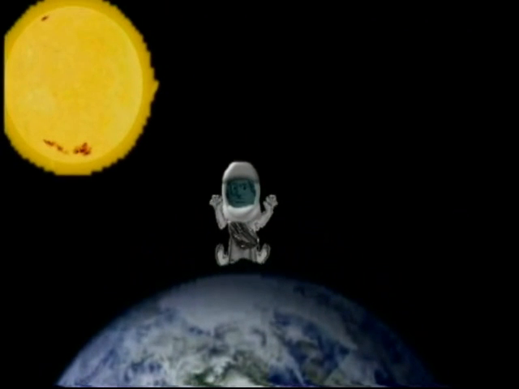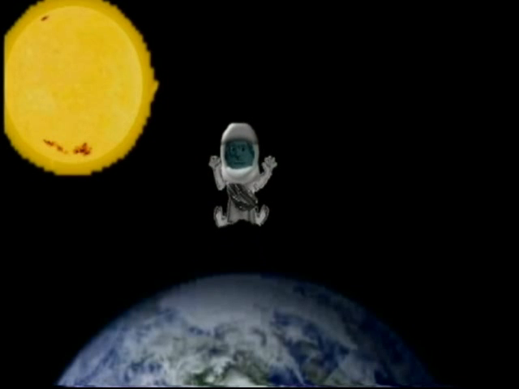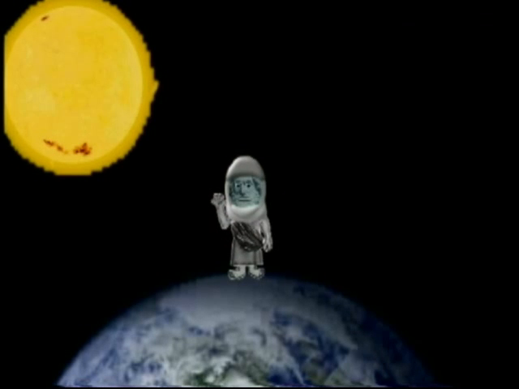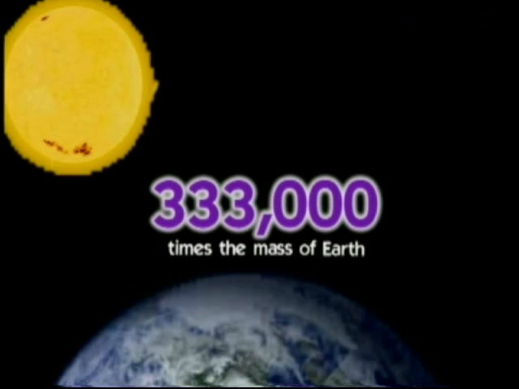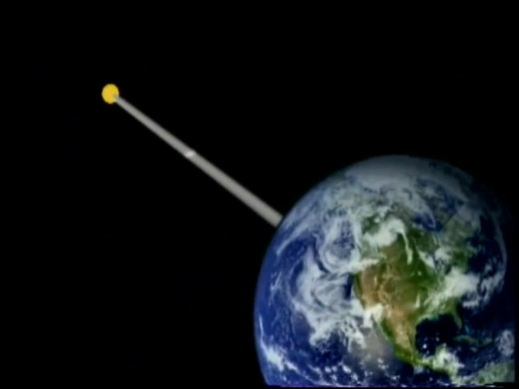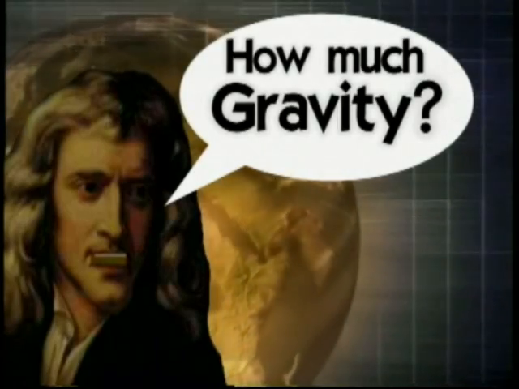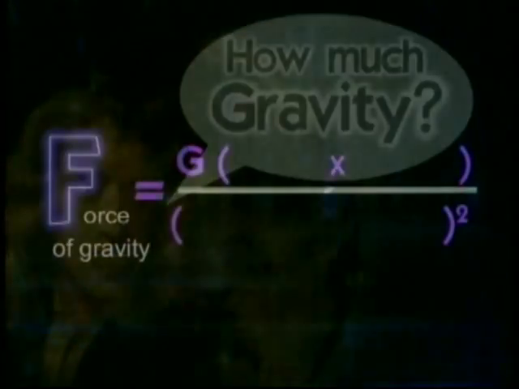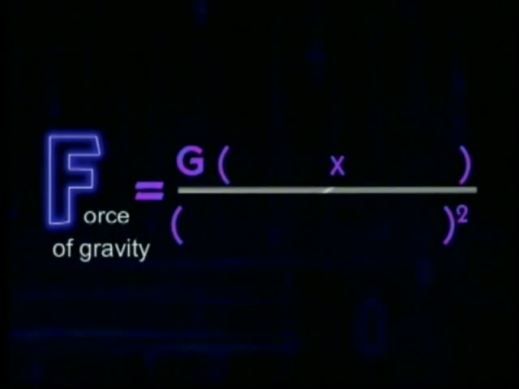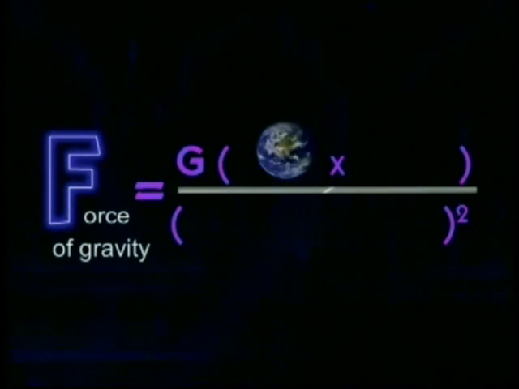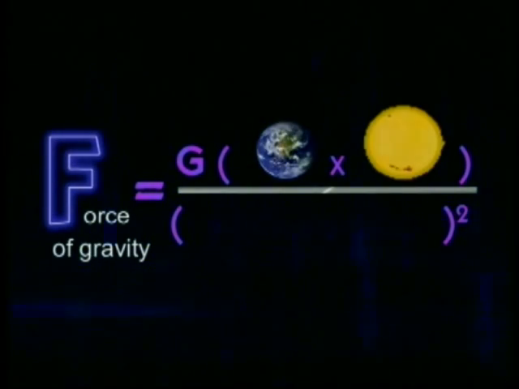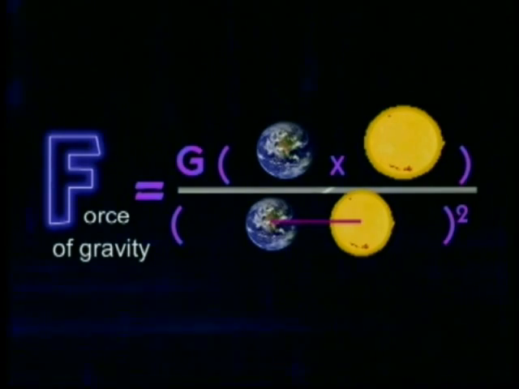Newton says you're attracted to the sun, but when you jump into the air, you fall back to Earth. This is because even though the sun is more massive than the Earth, it is too far away to pull you from Earth's gravity. We can calculate the amount of gravity using Sir Isaac's equation. For example, the mass of the Earth will go here in the equation and the mass of the sun here. The distance between the sun and the Earth goes on the bottom of the equation.